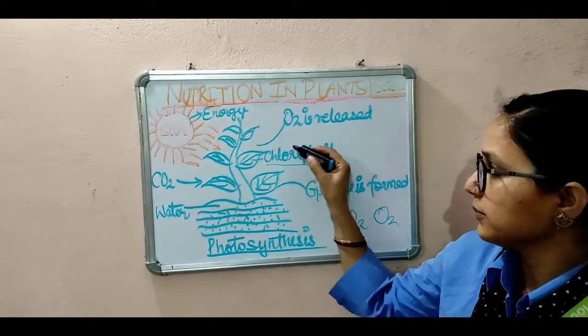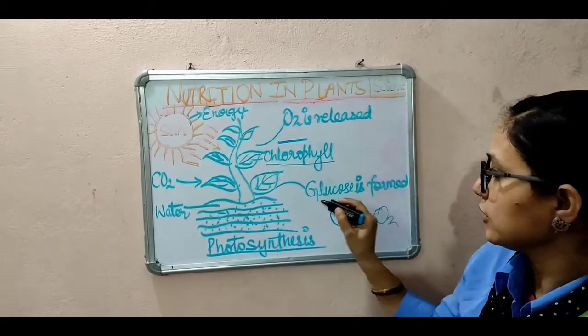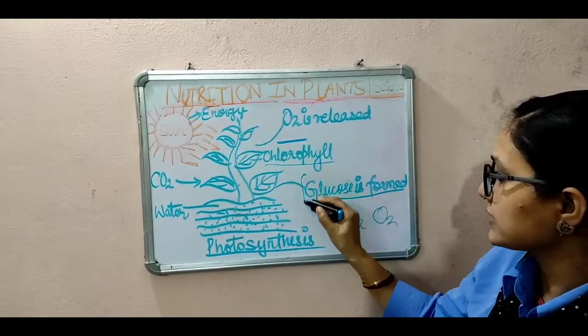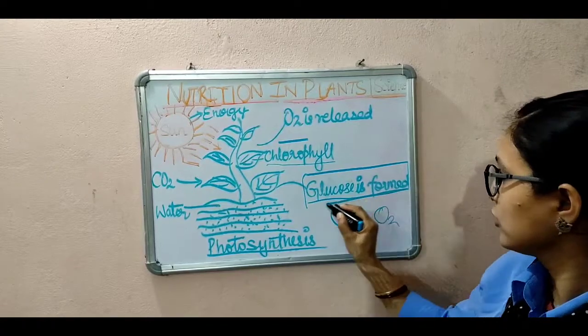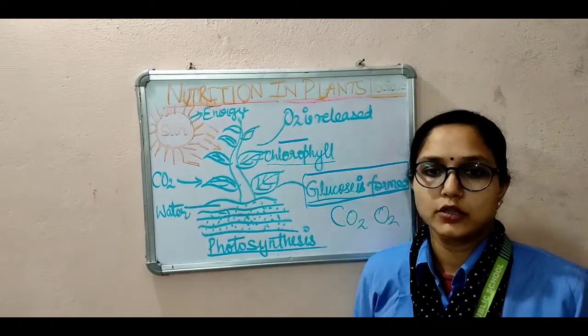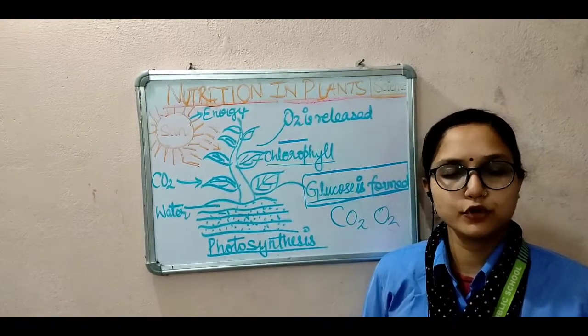What do the plants prepare? That is glucose. In the last they formed glucose. So the whole process is known as photosynthesis.